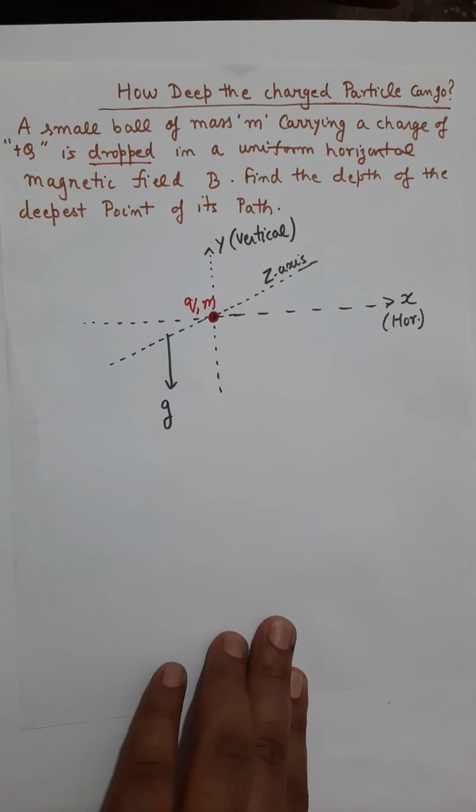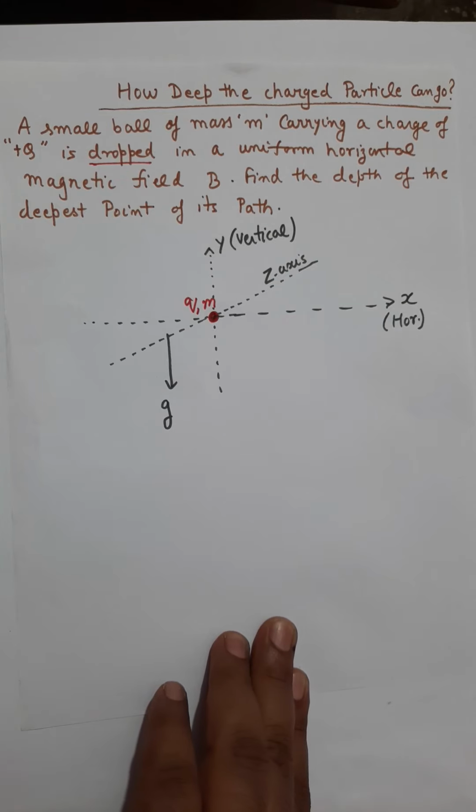Since it is dropped, it has no speed, and when it has no speed, magnetic force cannot act at this moment.